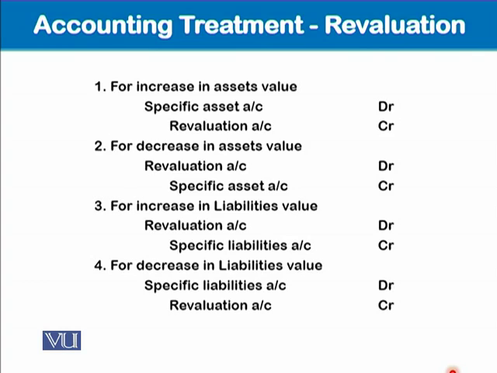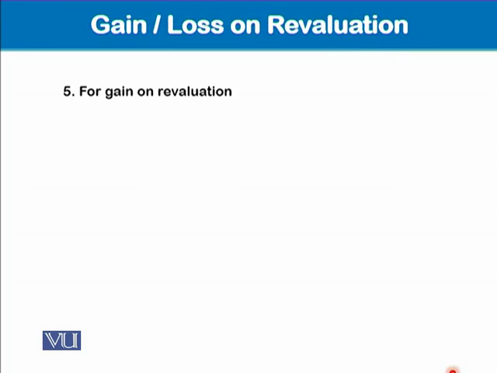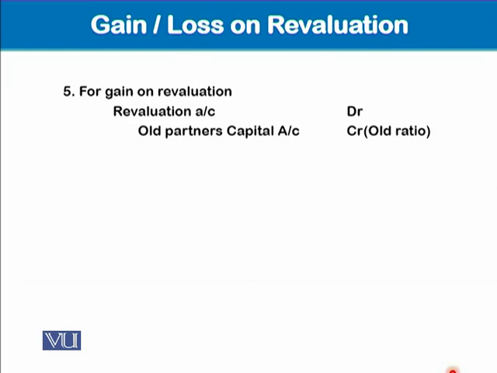Second effect is given to the revaluation account. Well, so the gain on revaluation account, now the revaluation account will be closed by giving debit effect. If there is a gain, that gain will be credited to the partners' capital accounts, the old partners' capital accounts, or the partners which were existing on the date of the revaluation, with their ratio, obviously the existing old ratio.